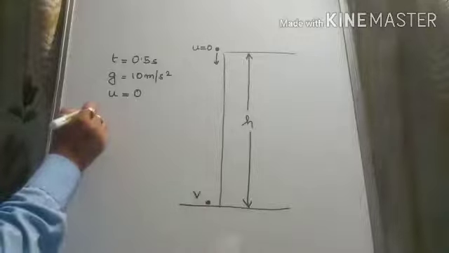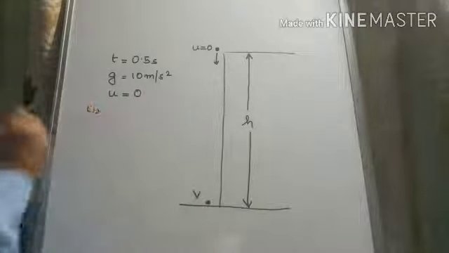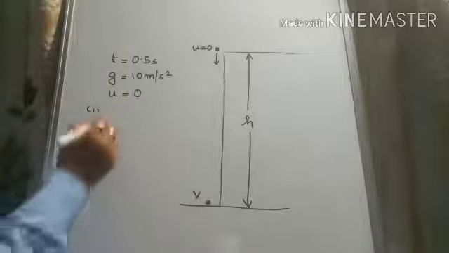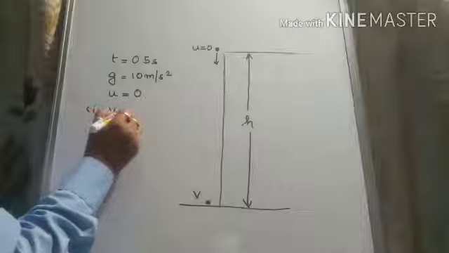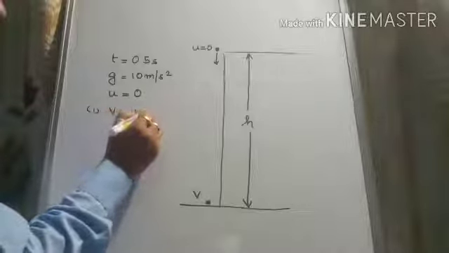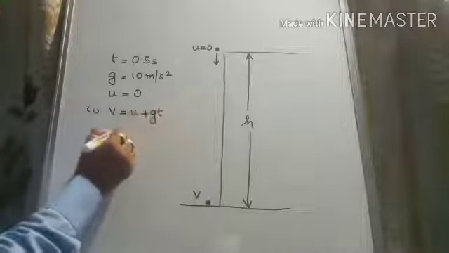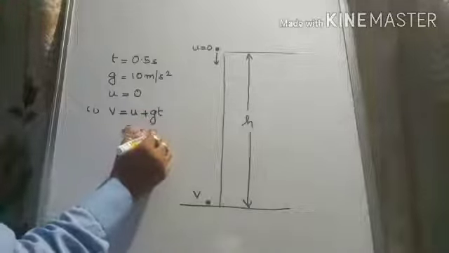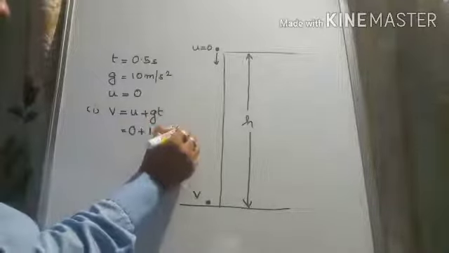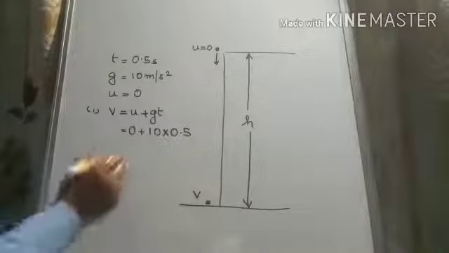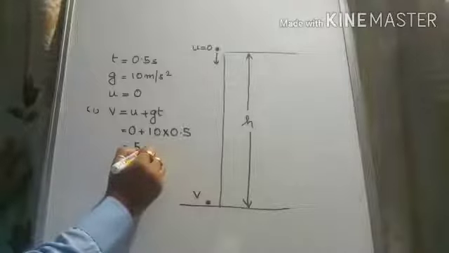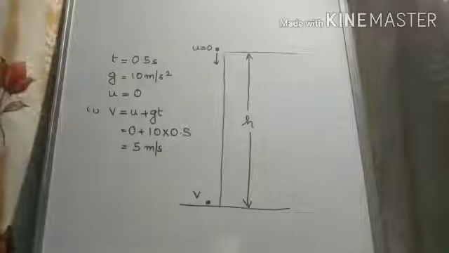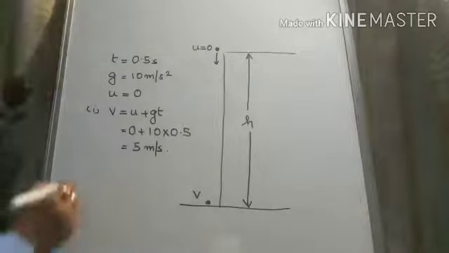Now the first part is, what is its speed on striking the ground? So we will use this equation, v is equal to u plus gt, which is equal to u is 0 plus g is 10 into 0.5. So it is 5 meter per second. Clear? Okay.